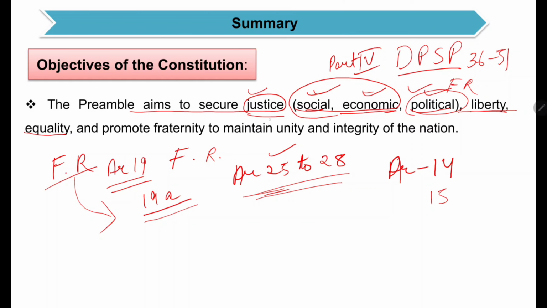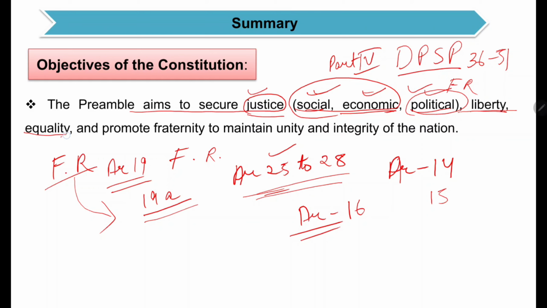In case of opportunity, it is under Article 16. Everyone is provided equal opportunities in matters relating to employment or appointment to any office under the state, and they will not be discriminated against on grounds of religion, race, caste or place of birth. Everyone will be treated equally.